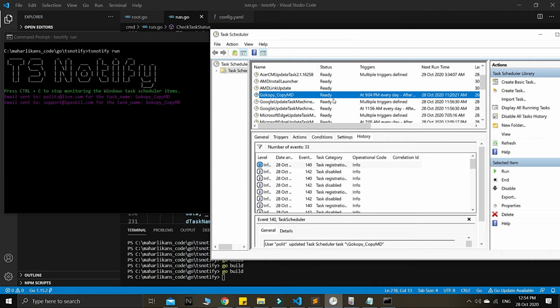Now I want to change this to disabled. If someone tries to disable this item, which is very critical for you, then I will just disable it back. Let's see what will happen. Now it's automatically sent also, guys. As you can see in our testing here, there is another email sending. So every 1 minute, now I changed it to 1 minute, it will keep sending. Again, take a look on the left side, guys, the TS notified. I will try to enable it back. Okay, enabled back. So it will not keep sending the email.